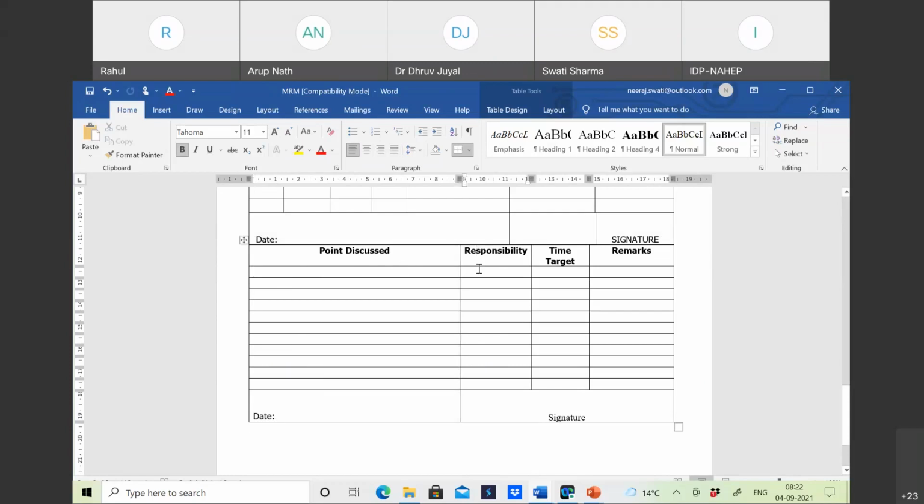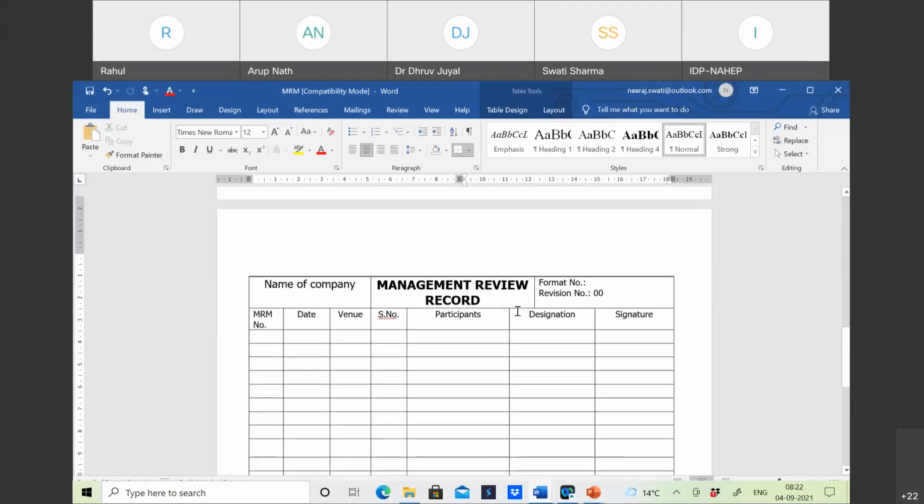The responsibility of the person, अगर उसका कुछ outcome है, you have to do something for that, तो responsibility यहाँ define होगी. Time target यहाँ होगा. If they are saying that they will achieve something, then in which time target they will achieve that will come here. Any remarks. Again, date and signature of the person who is responsible to conduct the management review meeting. So this is how a management review record will look like.